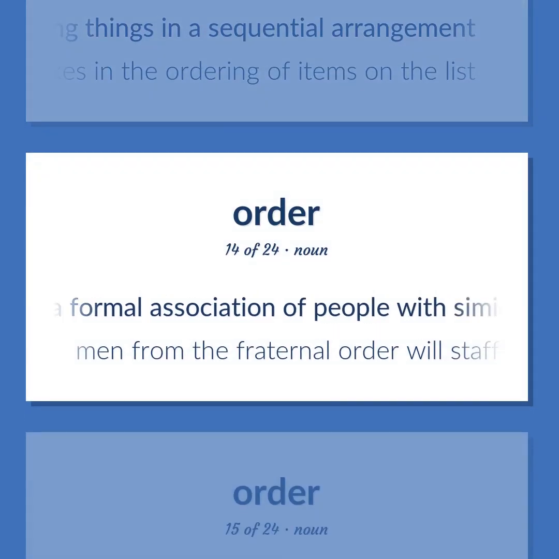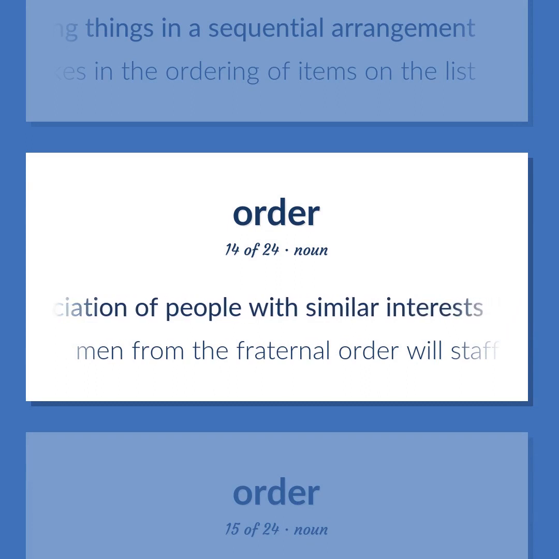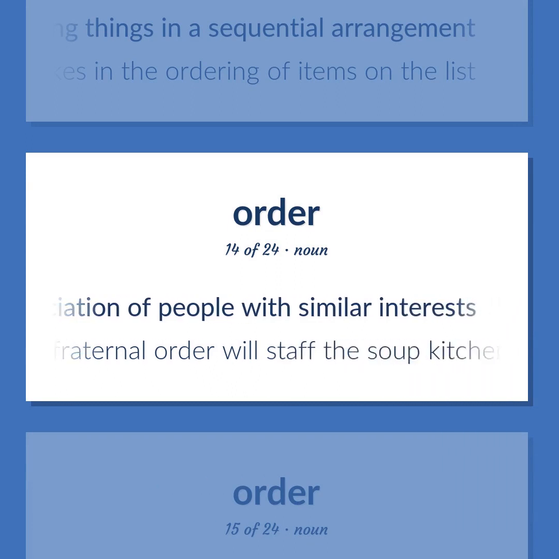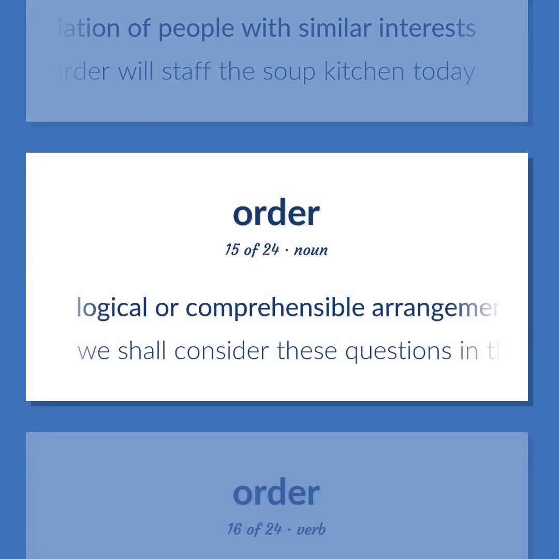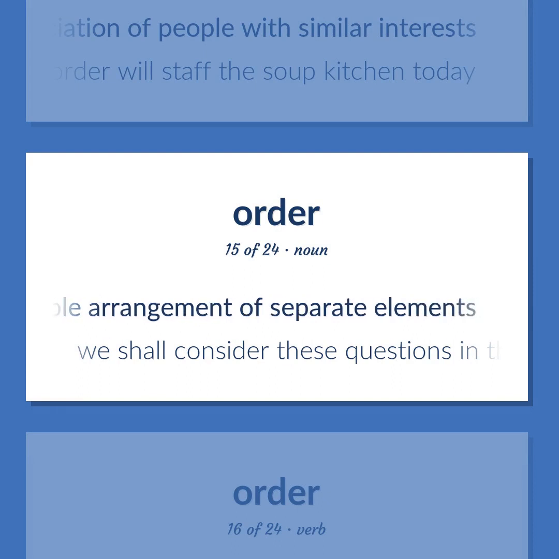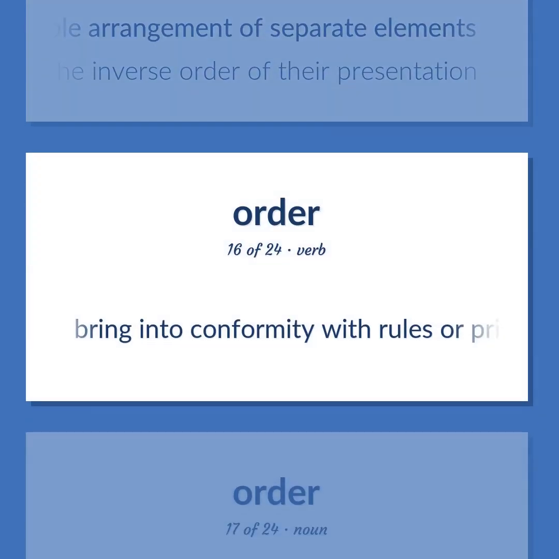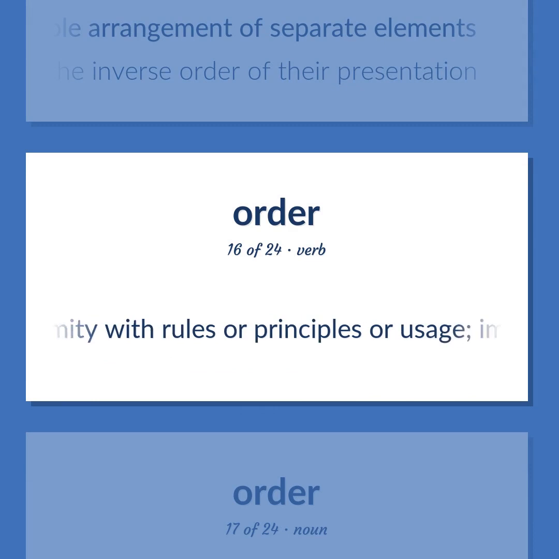A formal association of people with similar interests. Men from the fraternal order will staff the soup kitchen today. Logical or comprehensible arrangement of separate elements. We shall consider these questions in the inverse order of their presentation. Bring into conformity with rules or principles or usage. Impose regulations.